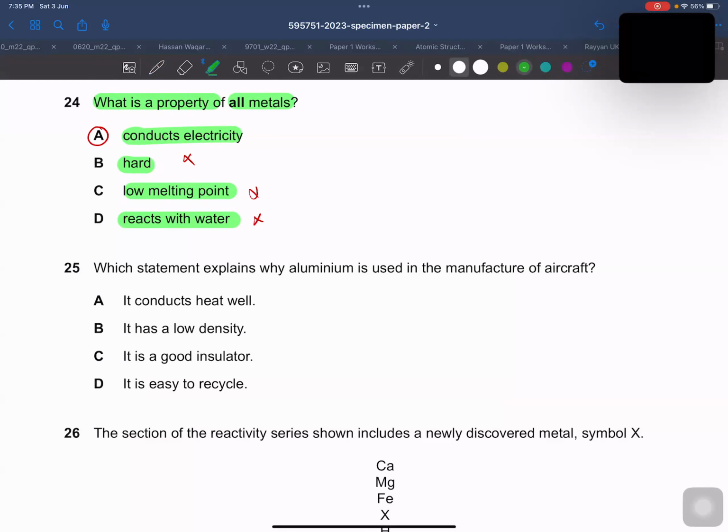All right. Then which statement explains why aluminum is used in the manufacturing of aircraft? Because of its low density. So the right answer for this MCQ would be B.